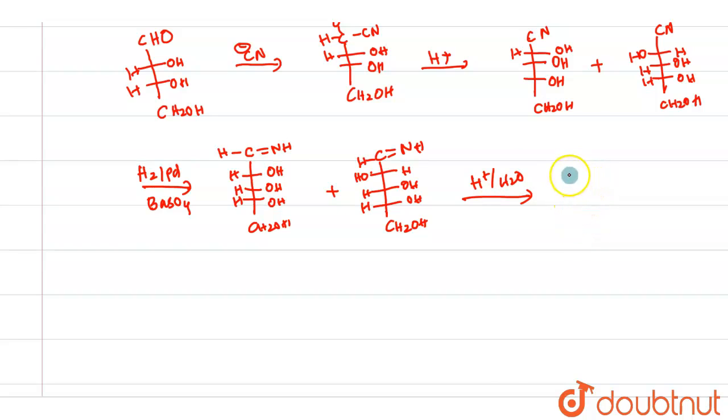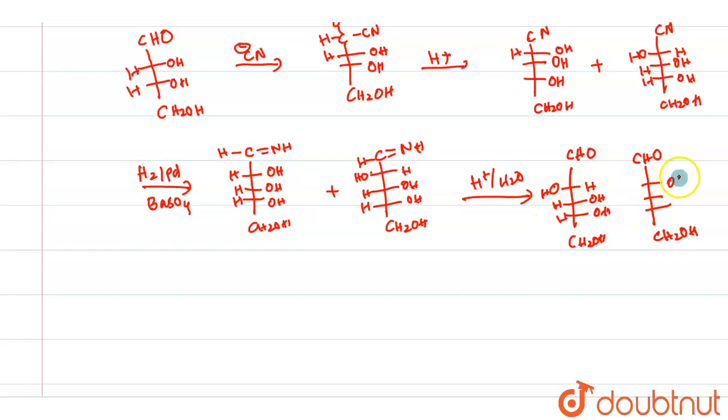Here I am drawing it simultaneously. We have CHO on both, CH2OH, and the OH groups.